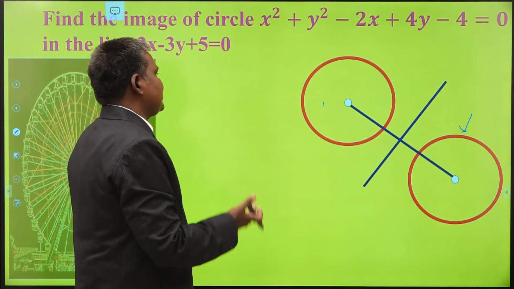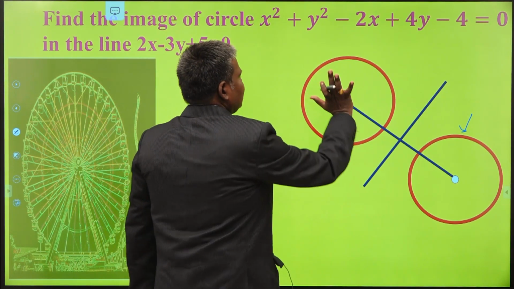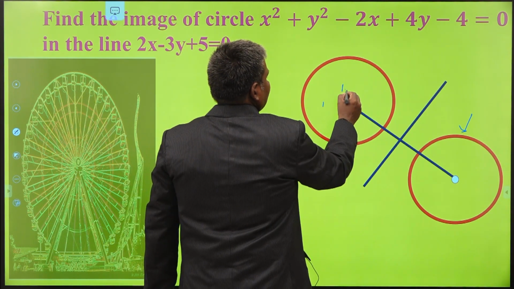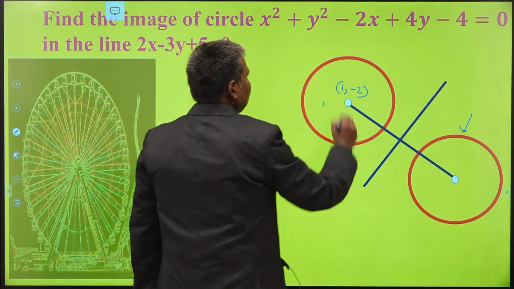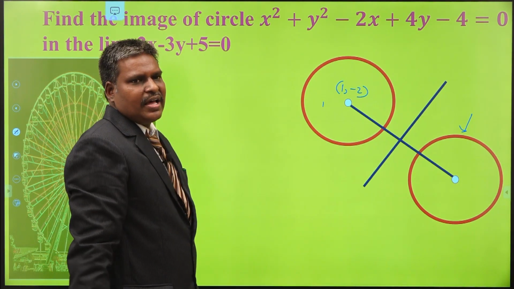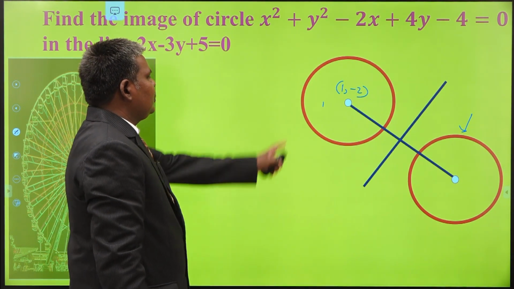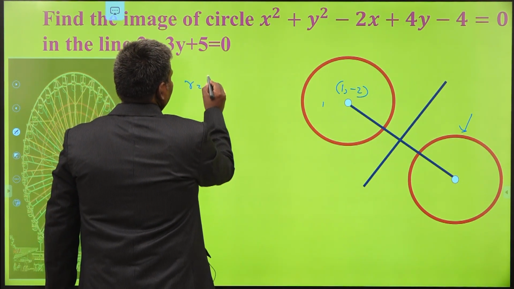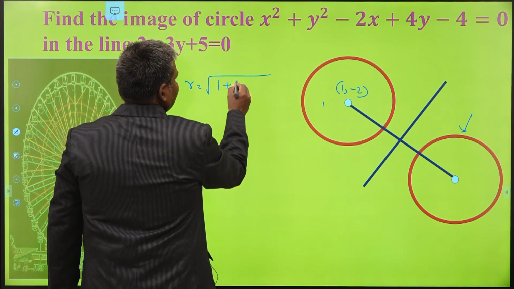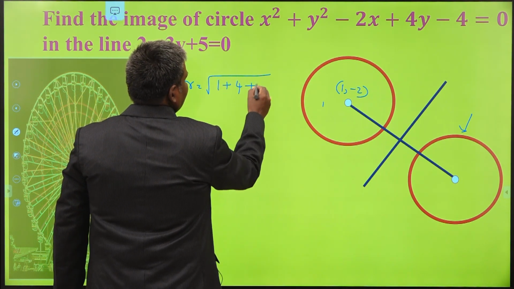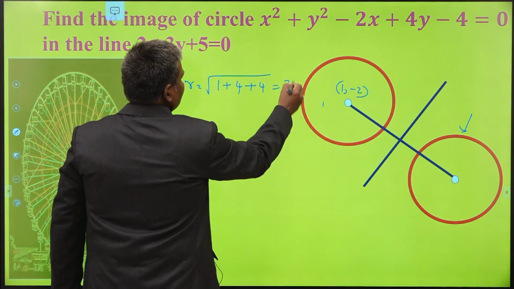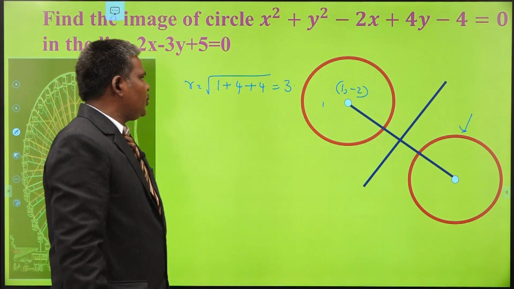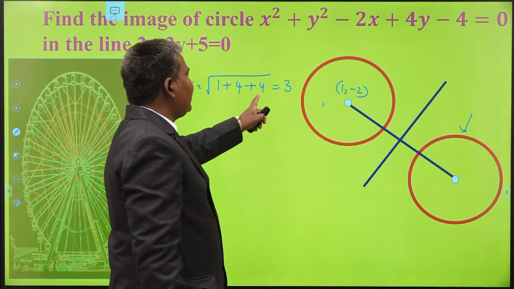You can all imagine, the entire circle equation is given to you. From the equation itself, we can say that the center of the circle is (1, -2). Am I correct or not? Take half of the values and put a minus sign. You get the center of the circle as (1, -2). What is the radius of the circle? Root of squaring and adding: 1 plus 4 minus of minus 4, that is equal to 3 units. The radius of the circle is 3 units. You have the center and radius.